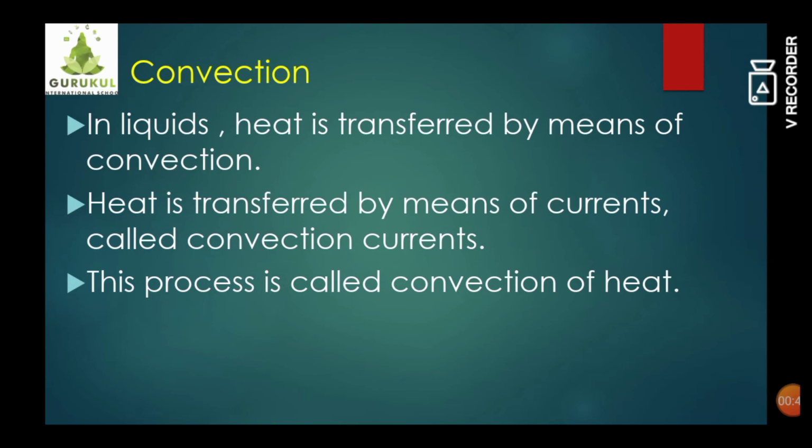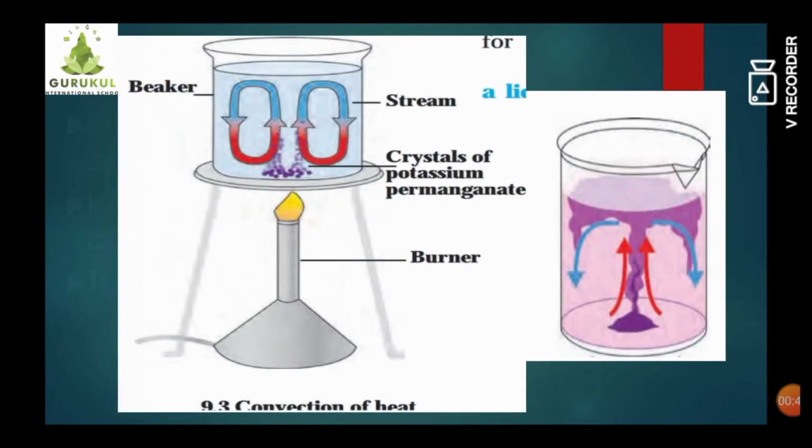Now let's understand it by one small experiment. Here, students, to understand how the transfer of heat takes place through a liquid, we can study this small experiment, convection of heat. To perform this experiment, we need a beaker, potassium permanganate, a burner, water, and a tripod stand.